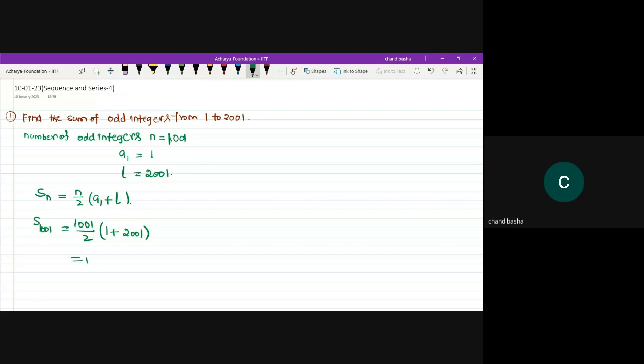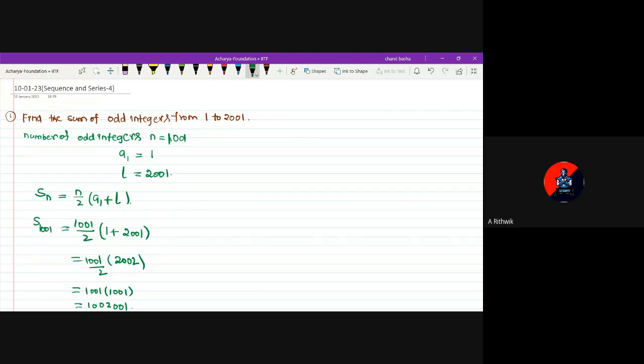It should be 1001 into 2002 divided by 2. You can cut it. You will get 1001 into 1001. You can multiply it. You will get the required answer as 1002001. Hope it is clear, all of you.